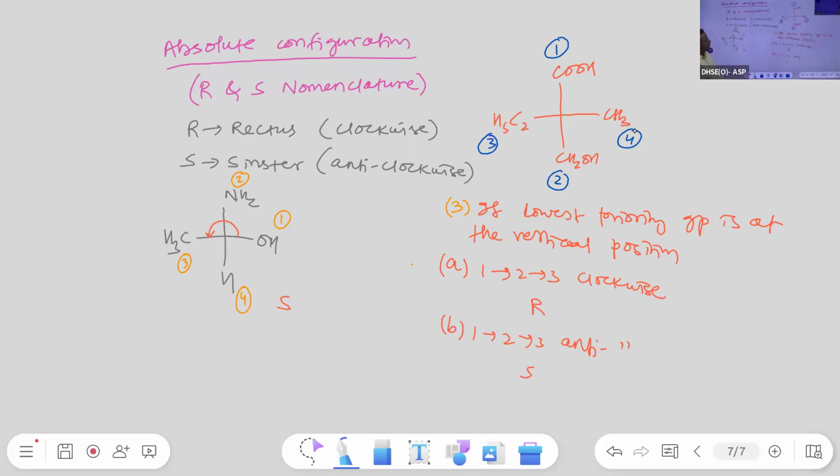Write the fourth rule. If the lowest priority group is at the horizontal position, then 1, 2, 3 clockwise is S, or just the opposite, and 1, 2, 3 anti-clockwise is R. 1, 2, 3 clockwise S, 1, 2, 3 anti-clockwise R. Okay. Note down.